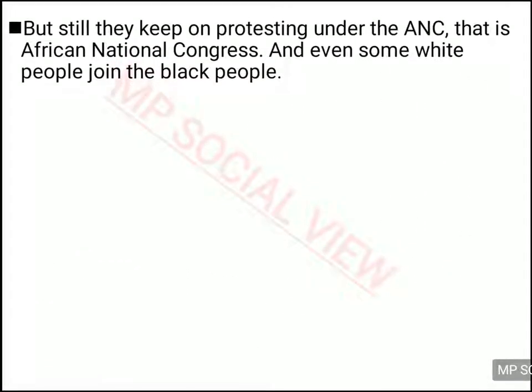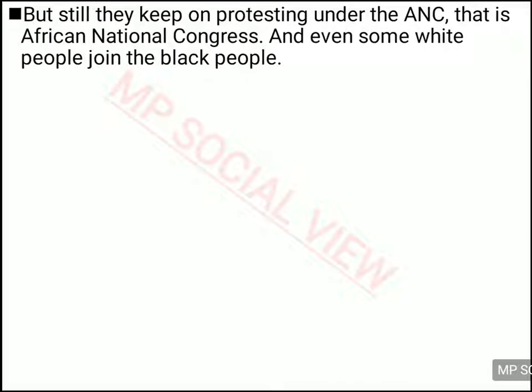Because so much of the segregation and discrimination policy was directed at the black people, they were very unhappy, and they formed an organization, the ANC, the African National Congress. And they protested against it. Like in India, to protest against the British, we formed the Indian National Congress, INC. In the same way in Africa, they formed the African National Congress to protest against the white people who were discriminating against them.